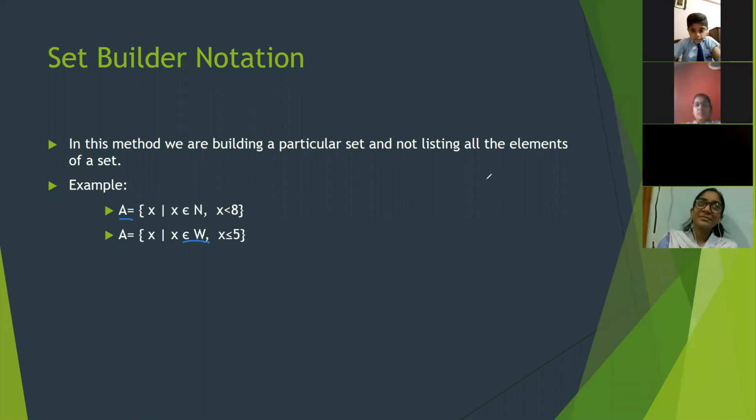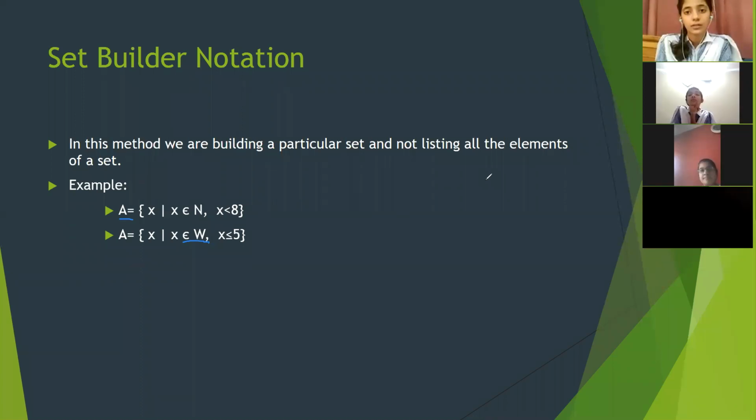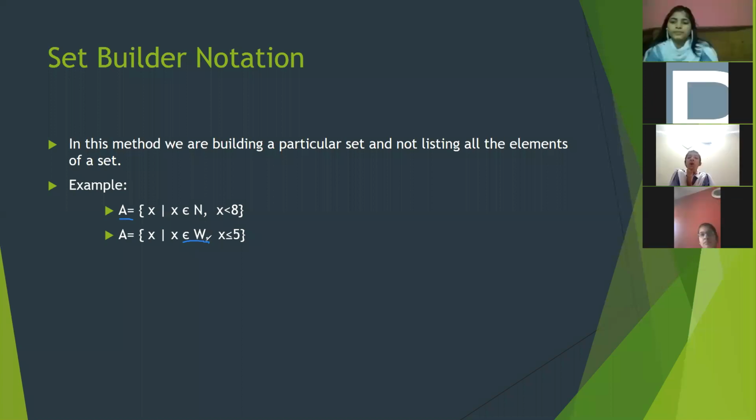Yes, Ali. Raise your hand quickly. x such that x belongs to W means whole numbers, and x is less than or equal to 5.